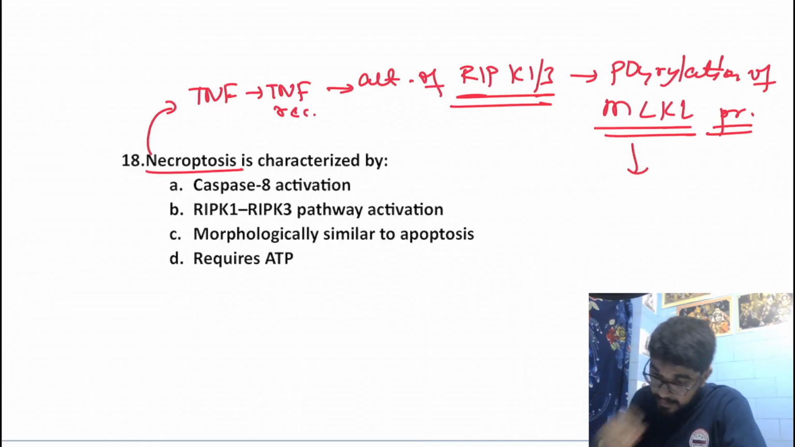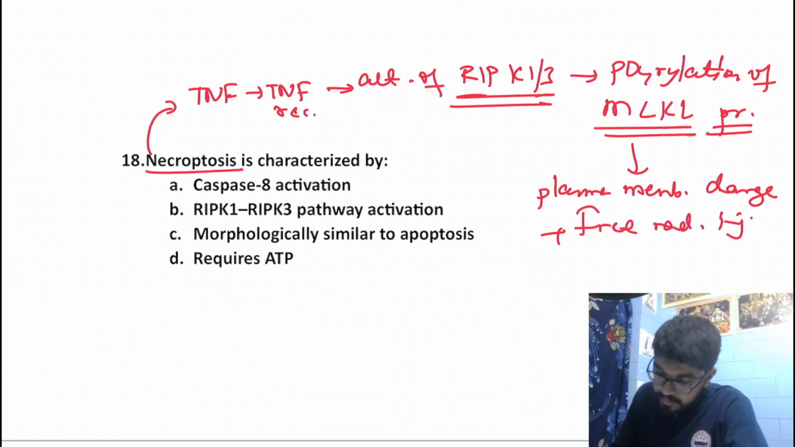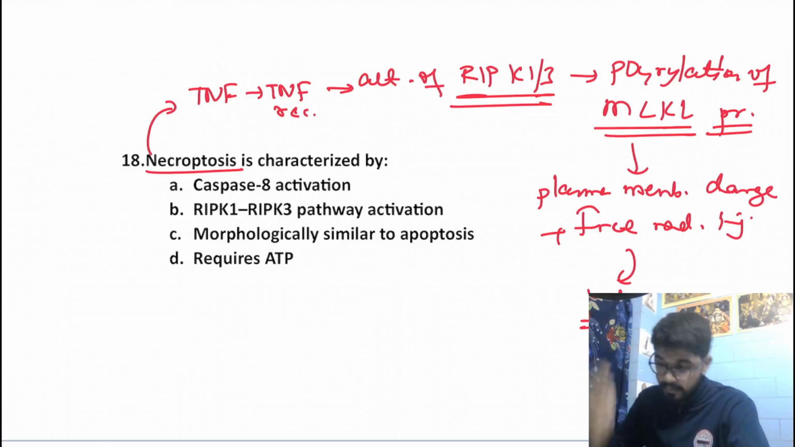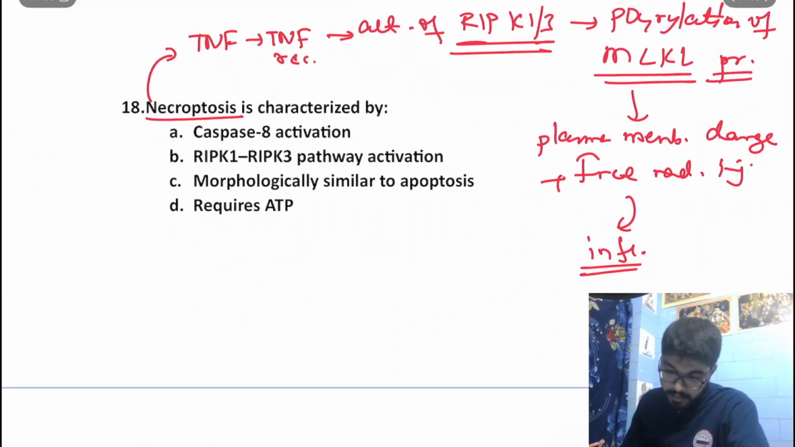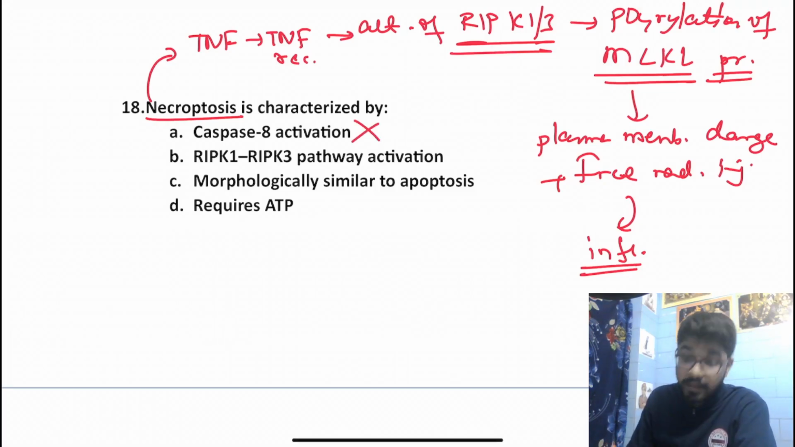This activation would lead to plasma membrane damage, plus free radical injury. This free radical injury and plasma membrane damage will trigger inflammation. Okay. Now let's have a look. Caspase 8 activation. No. Remember the fact that necroptosis is caspase independent.